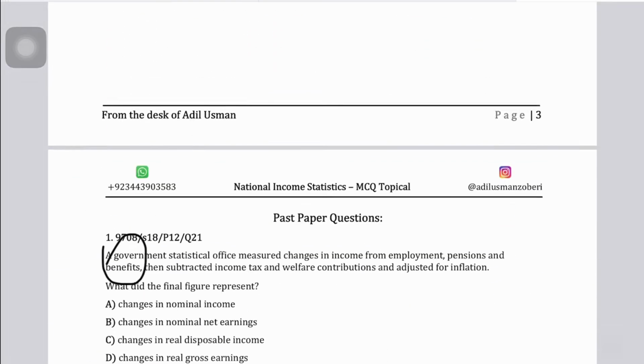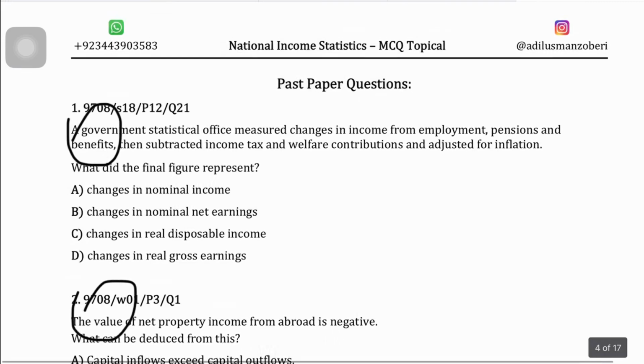Okay guys, moving forward, another question says the government's statistical office measured the changes in income from employment, pensions and benefits, and then it subtracted. Okay, so basically it added up the incomes from employment, the pensions and the benefits, and so technically when it's adding up all the income from employment and the money that you're receiving from pensions and benefits, you're calculating personal incomes.